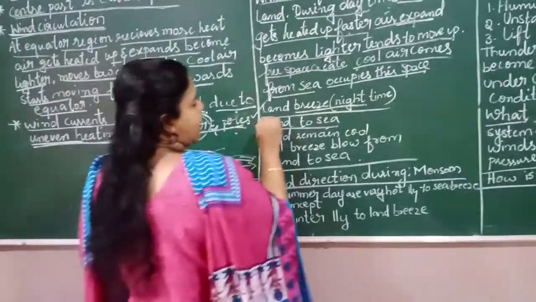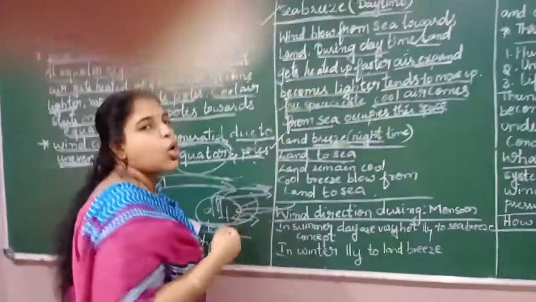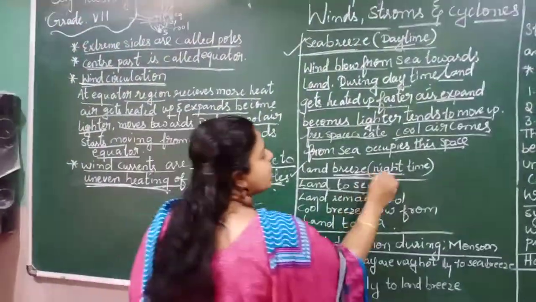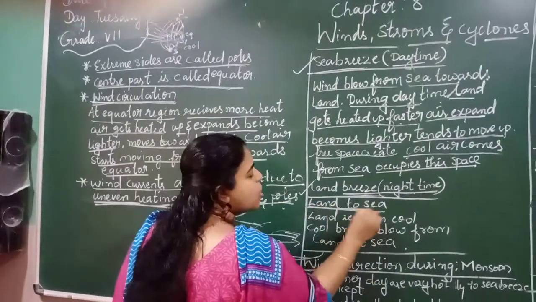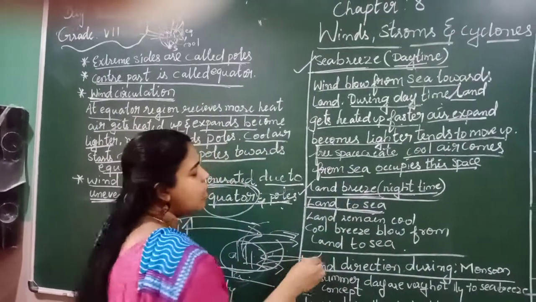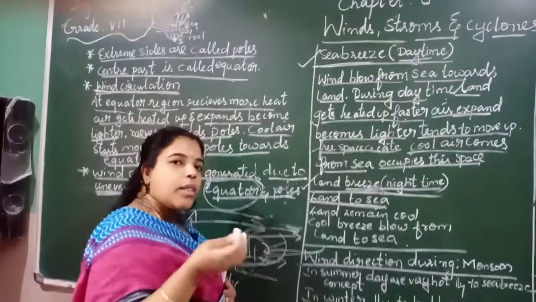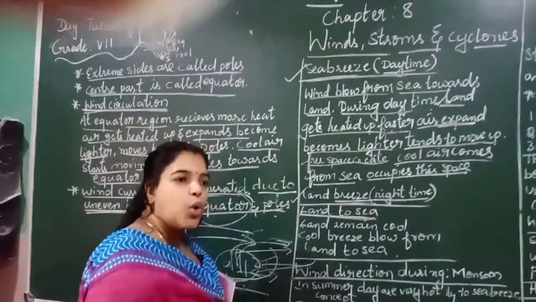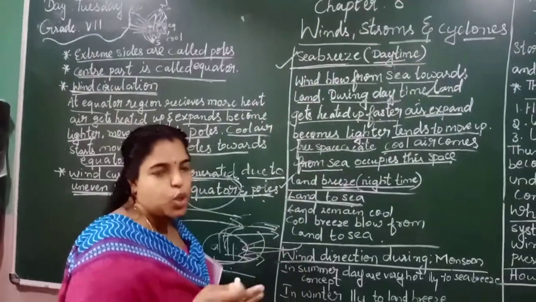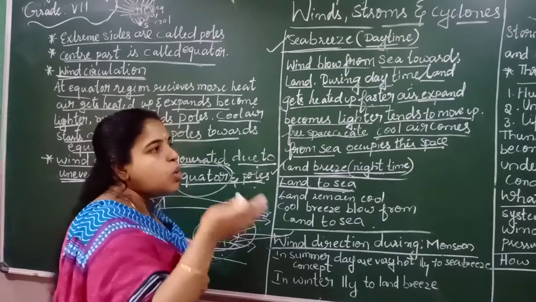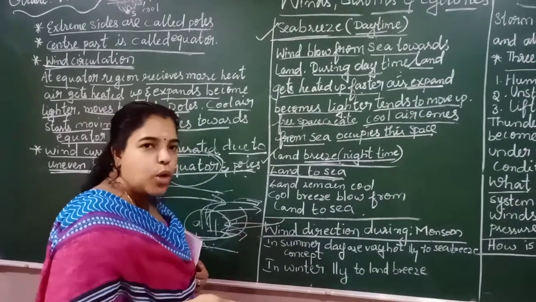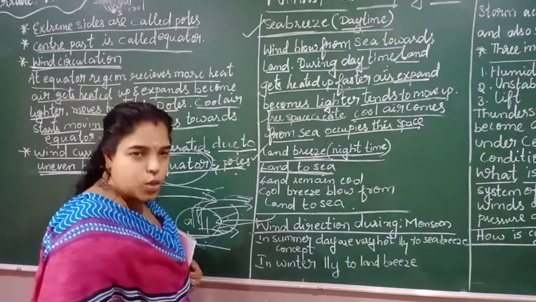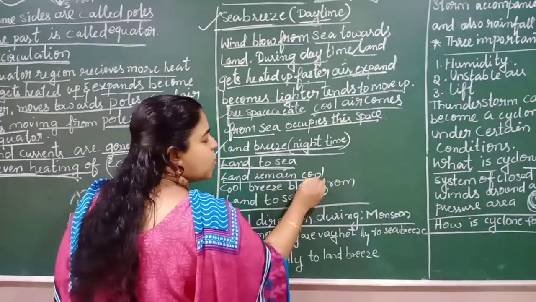Coming to the land breeze, just the opposite is happening. During the night time, the wind blows from land to sea, in reverse. I told you the land has the property to cool fast and heat fast compared to ocean water. The ocean water takes time to cool, but the land becomes cool very fast, so the land remains cool at that time.